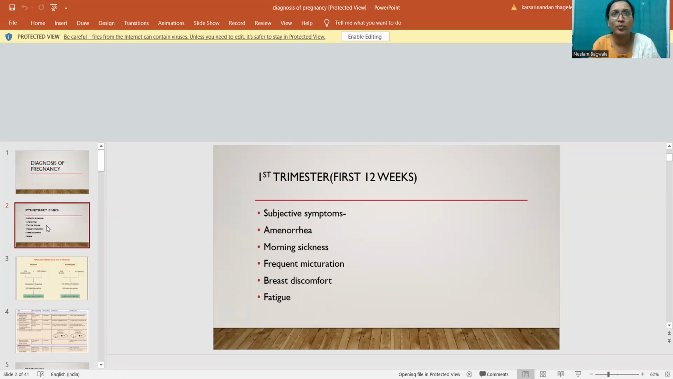So today our topic is diagnosis of pregnancy. The reproductive period of a woman begins at menarche and ends at menopause. It usually extends from 13 to 45 years of age. While biological variations may occur in different geographical areas, pregnancy is rare below 12 years and beyond 50 years.